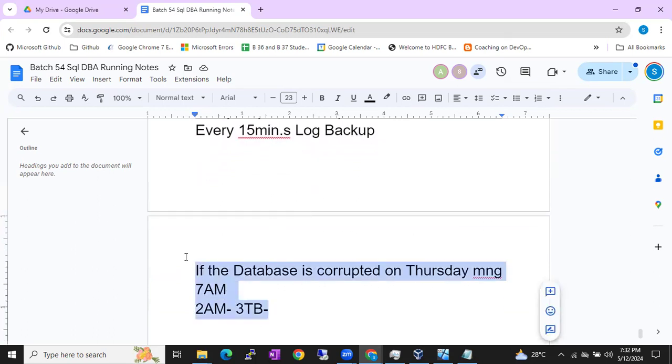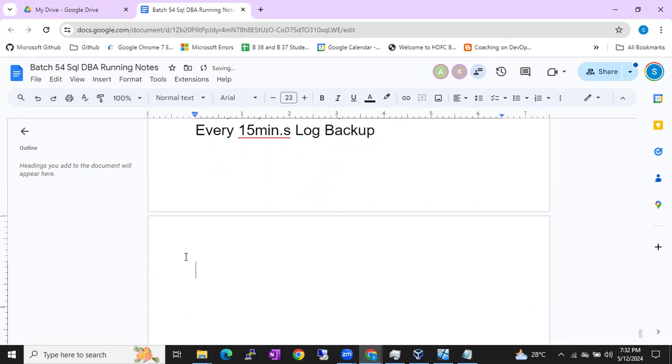Now someone in between comes to the database team and says, hey, DB team, we are doing some important updates from the application side, so for extra safety, take one full backup. On Friday, someone is raising a ticket from the application team, asking us to take the full backup, guys.